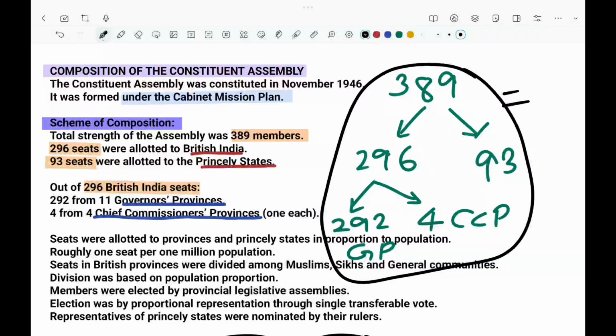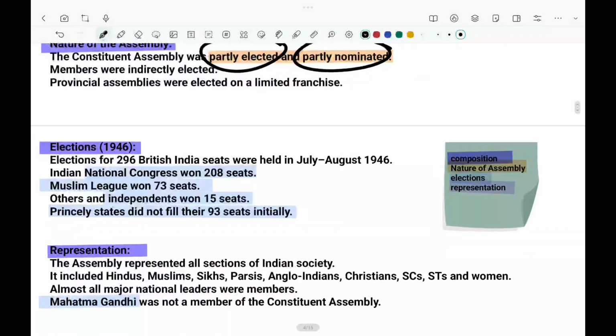This is the process for any exam. In the same way, out of the 389 seats, in the 296 only 208 were filled by Congress, the rest were empty. In the same way, the princely states had not got anything. All the most prominent leaders at the time of independence were included, everybody, but not Mahatma Gandhi.